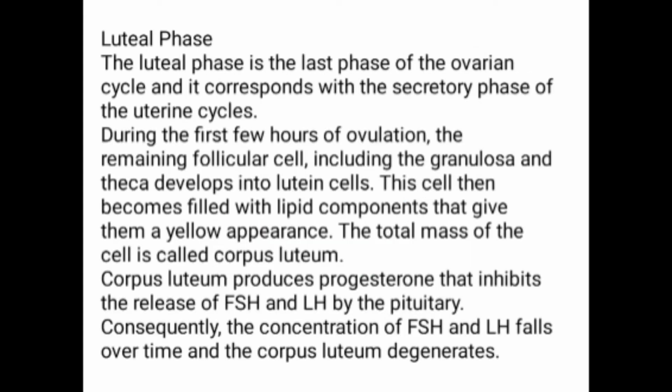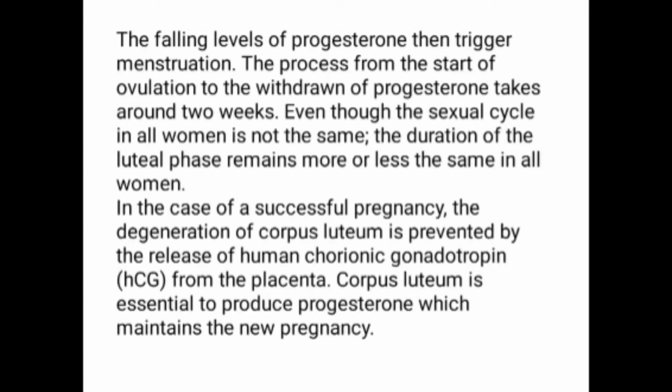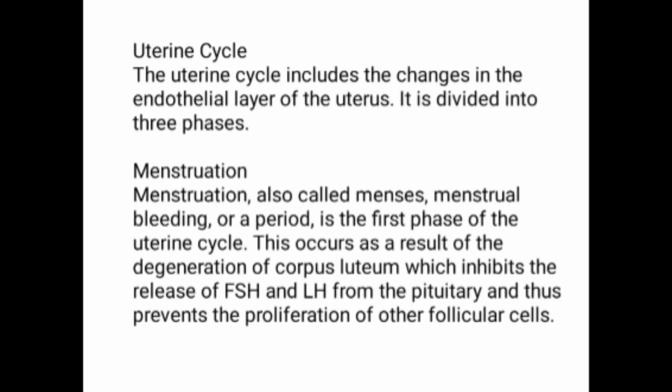Then comes the luteal phase. The luteal phase is the last phase of the ovarian cycle and it corresponds with the secretory phase of the uterine cycle. Corpus luteum produces progesterone that inhibits the release of FSH and LH by the pituitary. Consequently, concentration of FSH and LH falls over time and the corpus luteum degenerates. The falling level of progesterone then triggers menstruation. In the case of a successful pregnancy, the degeneration of corpus luteum is prevented by release of human chorionic gonadotropin, HCG, from the placenta. Corpus luteum is essential to produce progesterone which maintains the new pregnancy.